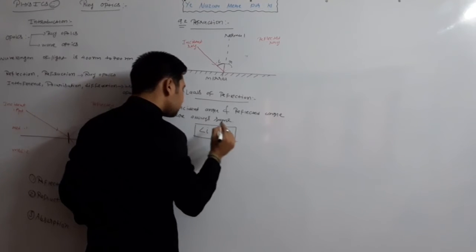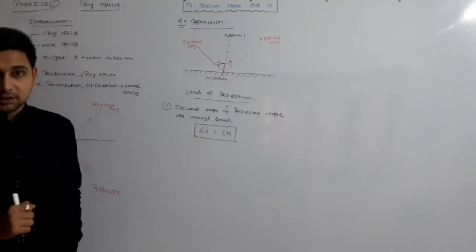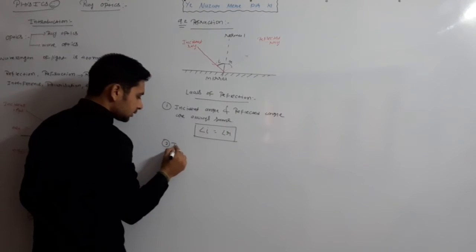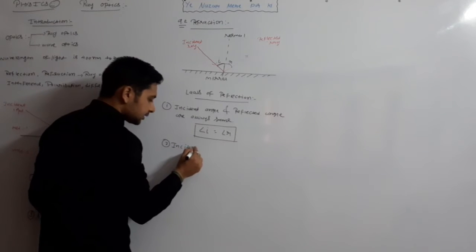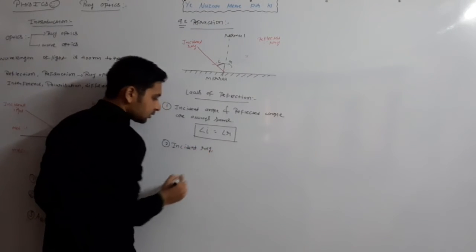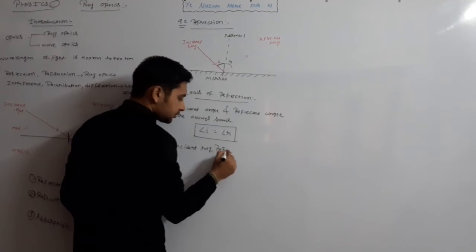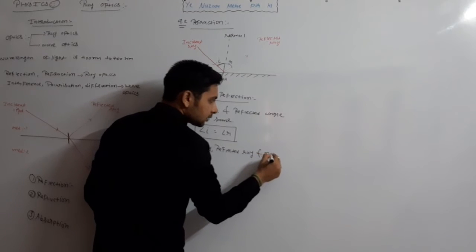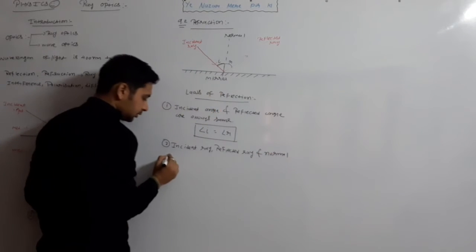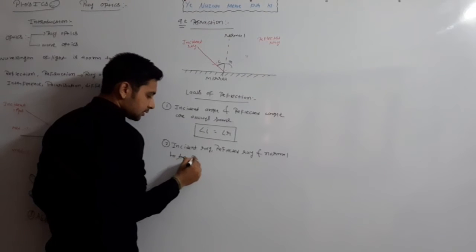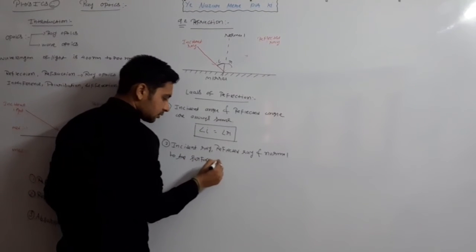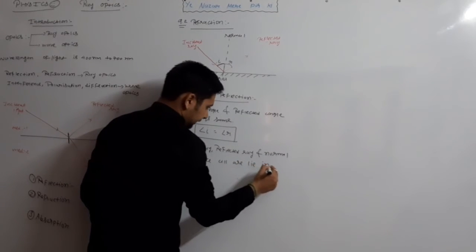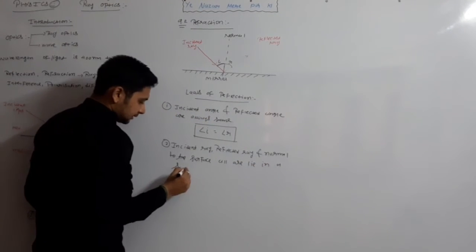This is the first law of reflection. Clear? Okay. Now the second law of reflection: the incident ray, reflected ray and normal to the surface all lie in the same plane.